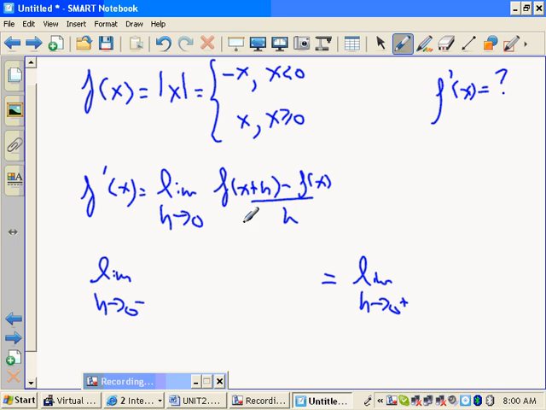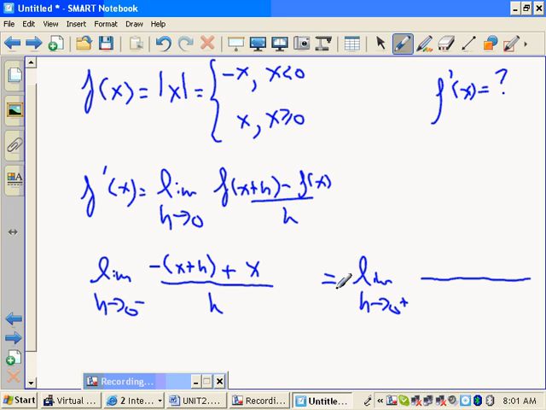So how do you write this expression in terms of this function? On the left of 0, we're using this function. To the right of 0, we're using this function. So what do you write? What's f of x plus h? Plug in x plus h into what? Negative x. So you get negative x plus h, minus negative x. How do you subtract the negative? You add a positive. Remember, you don't subtract, you add the opposite. All over h. Let's figure out this limit, and then we're going to figure out this limit and see if they match.